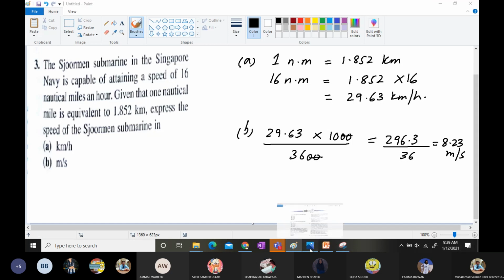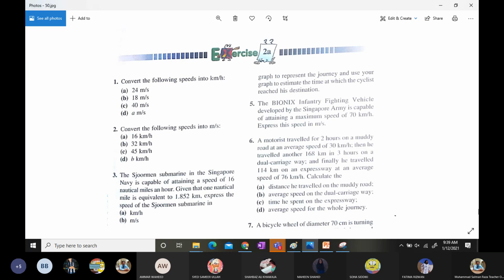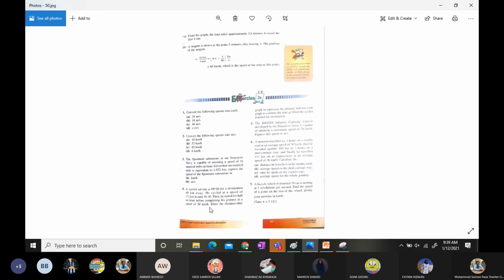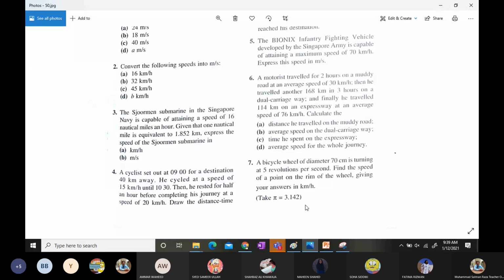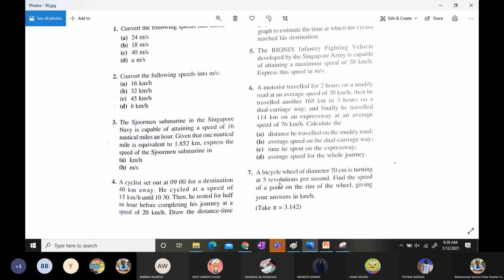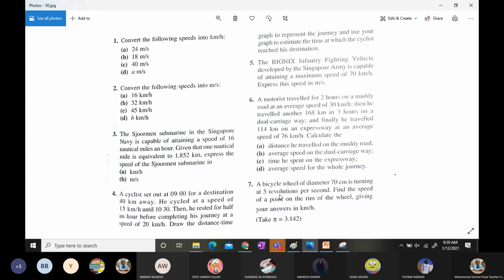Now the next question is question number 4, and it is a little lengthy. Question number 4 is: a cyclist set out at 9 for a destination 40 kilometers away. He cycled at a speed of 15 kilometers per hour until 10:30.